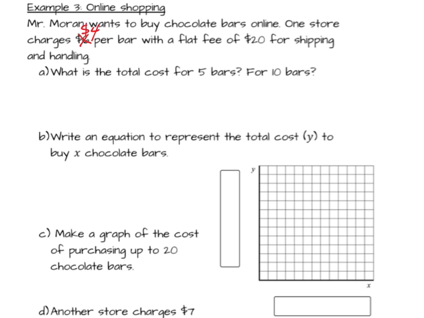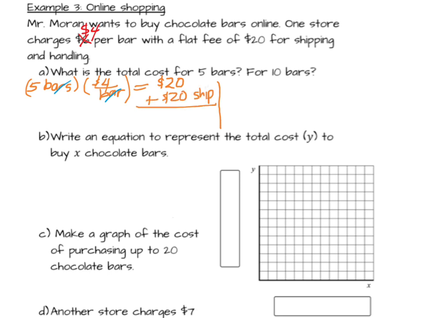So to buy 5 bars, I'm going to take these 5 bars, multiply by $4 per bar. Notice that these bars kind of cancel out. Bars here in the numerator, bars here in the denominator. That leaves me with 5 times 4 equals $20. But to that, I have to now add the flat fee for shipping. Let's actually circle that.